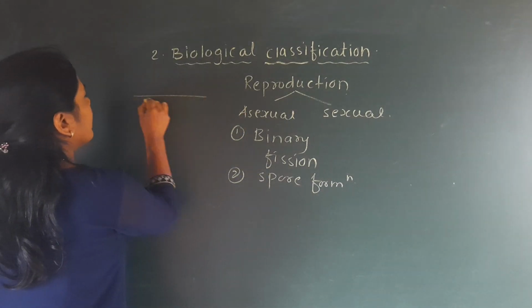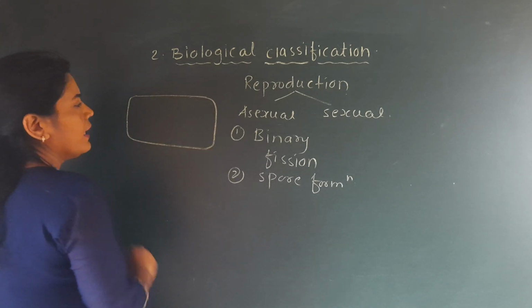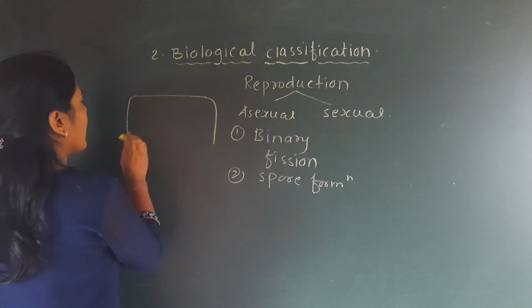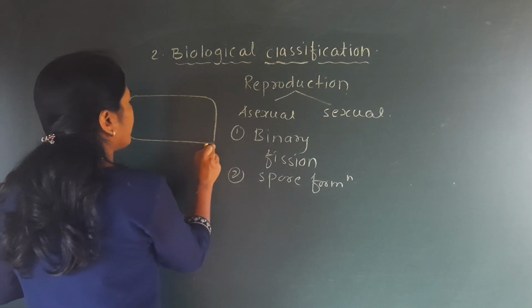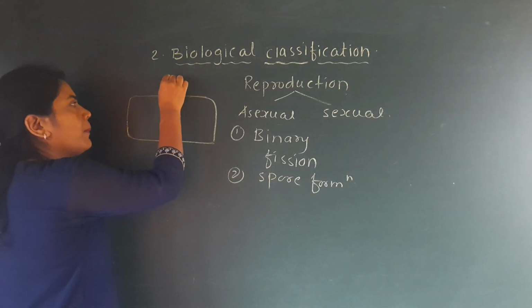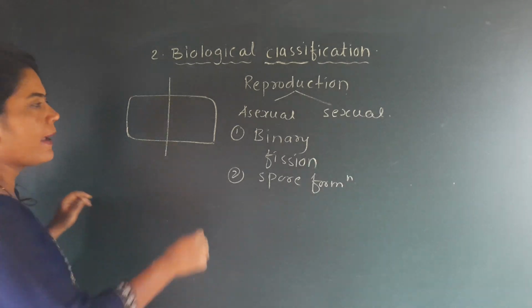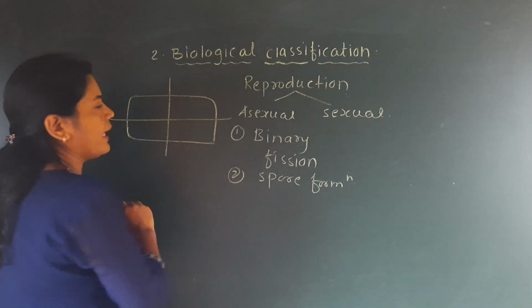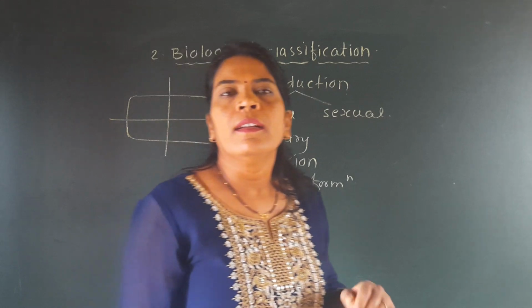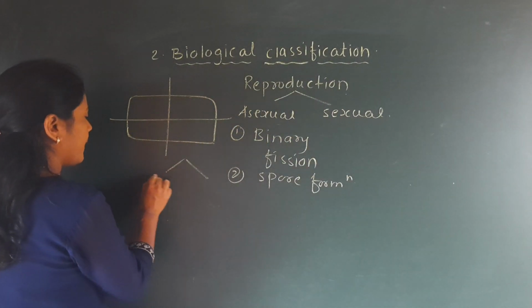See, this is the structure of the bacteria. This bacteria which has to reproduce undergoes the process of binary fission. That means this bacteria is cut either vertically or horizontally, and after that there will be formation of two new bacteria.